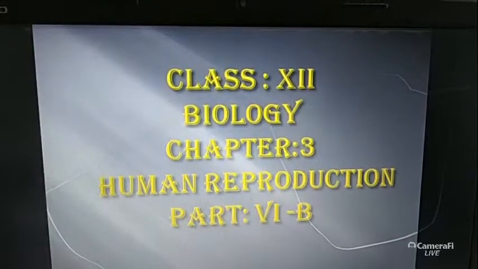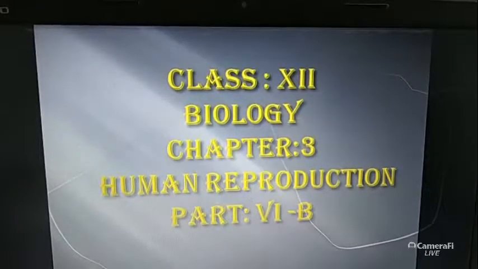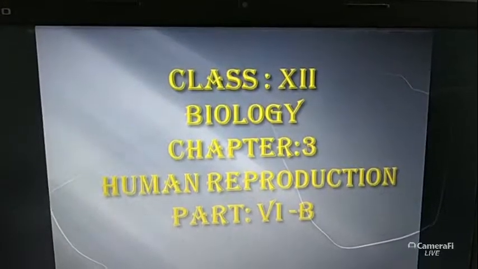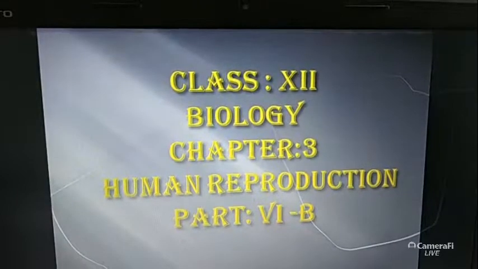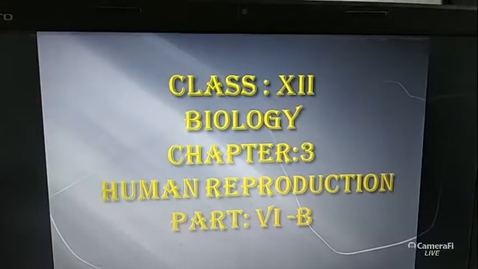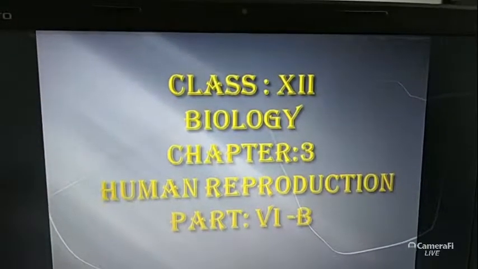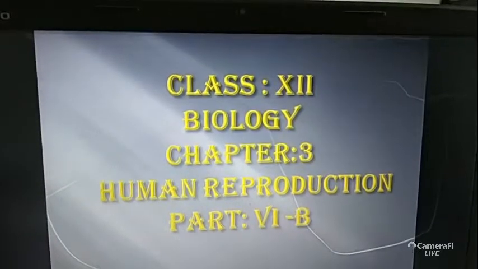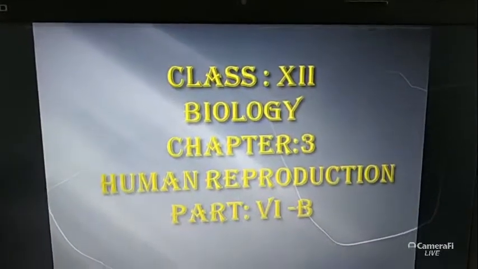So today we are going to discuss embryonic development: after fertilization, how the embryo develops in a female body and transforms into a healthy grown baby.